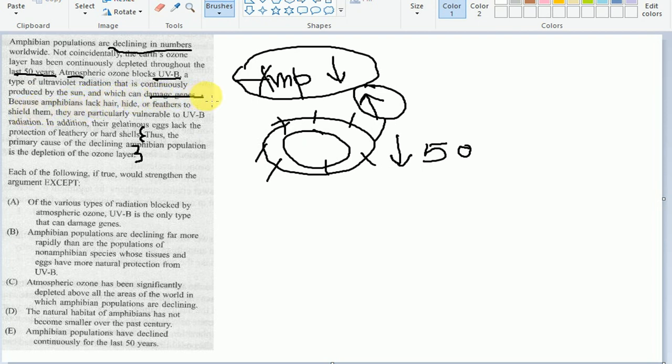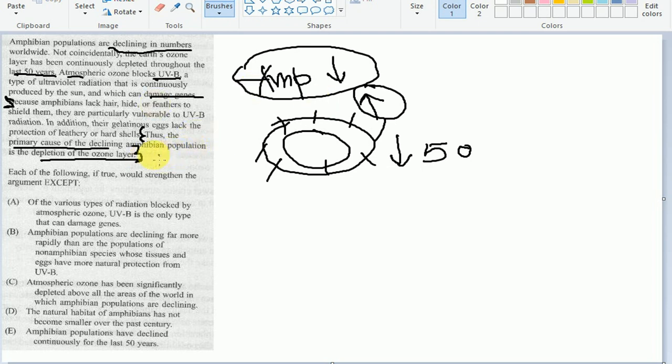And now he is again focusing on why this damage to genes affects amphibians and not other reptiles, birds and mammals, right? These are additional things, but the main thing you should always do while reading a passage is to find the conclusion of it, and the conclusion here is in the last line. Thus the primary cause of declining amphibian population is the depletion of the ozone layer, right?